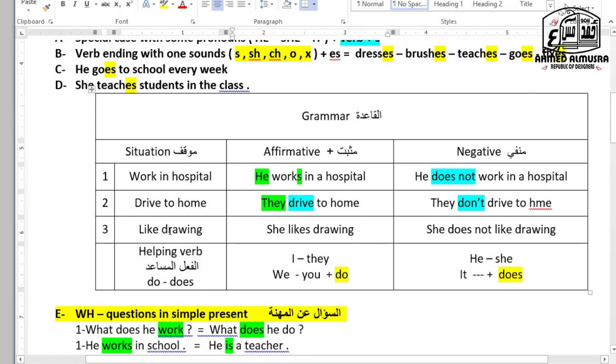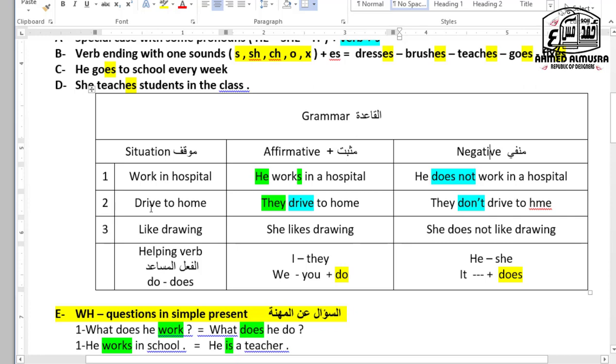Okay, so look at this. This is the situation. And this is the affirmative. And how do I turn this affirmative sentence into a negative? Okay, he works in a hospital. So I'm going to turn the S on the verb into does, and turn the verb back to the original, because this is negative. So, he works in a hospital. He doesn't work in a hospital. So this is how it works.